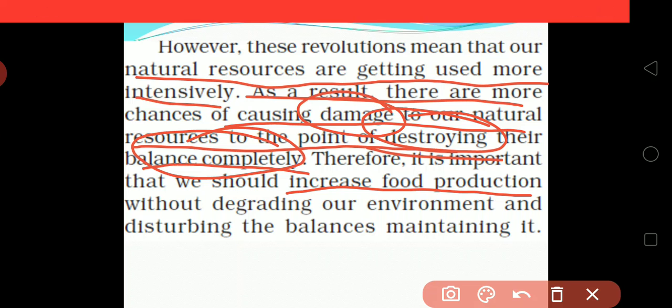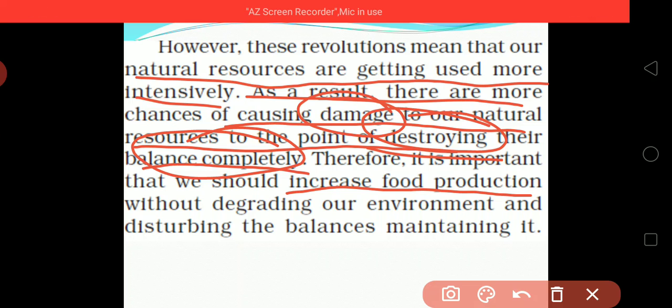How will our food production be improved without harassing or degrading the environment? That should be important to us. Without any environmental effect, we should improve our food production, maintaining the balance rather than disturbing it.